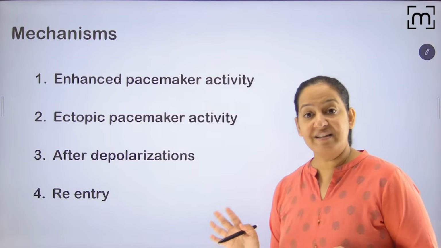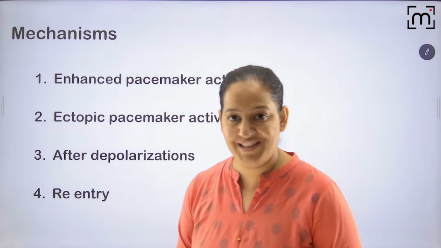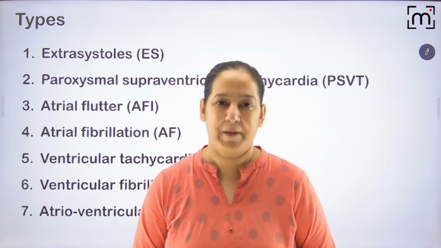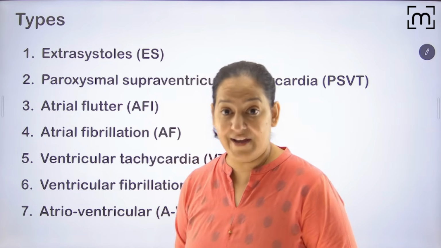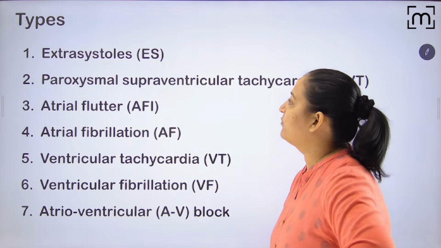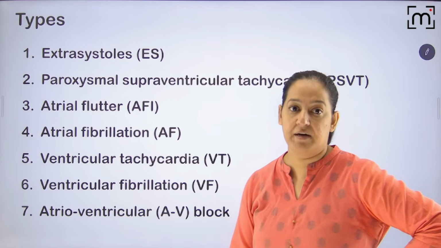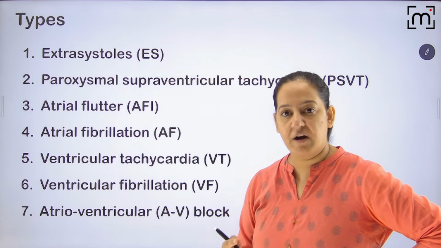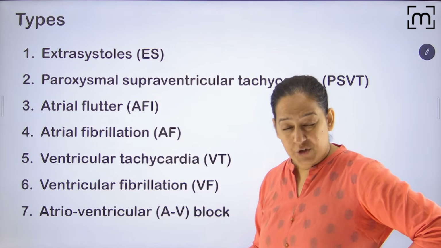So we are not interested in the details of them; that you will see in physiology. But here I am interested in the pharmacology, in the treatment of them. Okay, so before I start, I still have to tell you something. Before I start the antiarrhythmic drugs, the final thing I would like to tell you is the types of arrhythmia. There are 7 types of arrhythmia. Because I will tell you in the uses of the drug which drug is useful in which arrhythmia, so you must understand them.